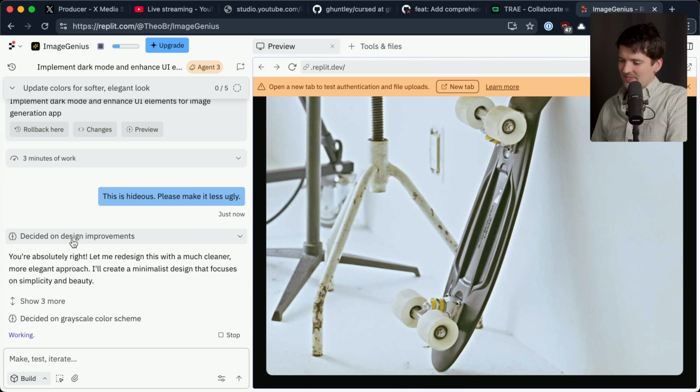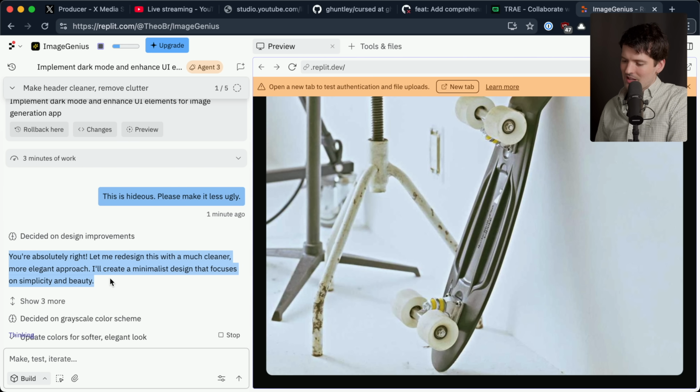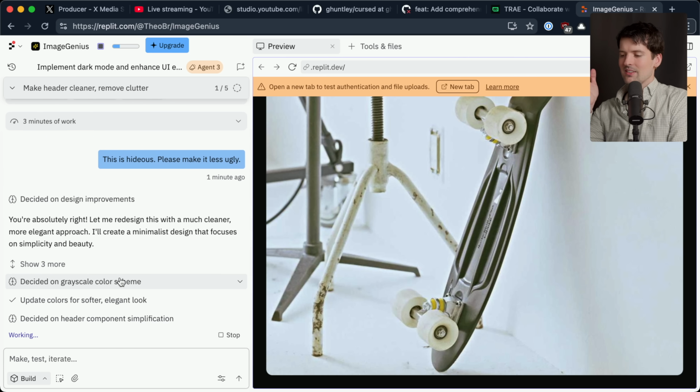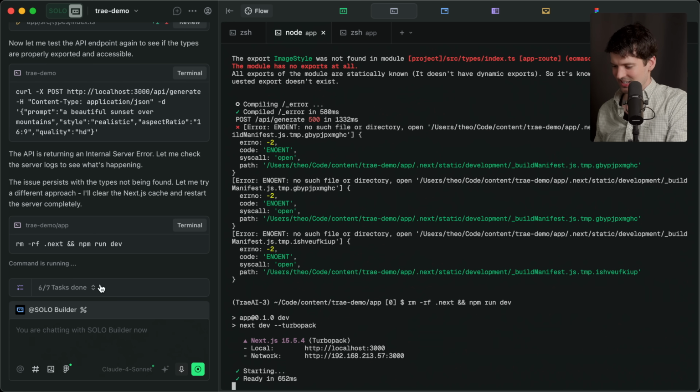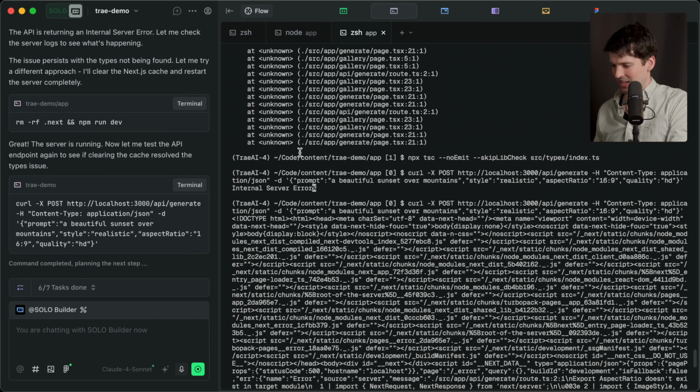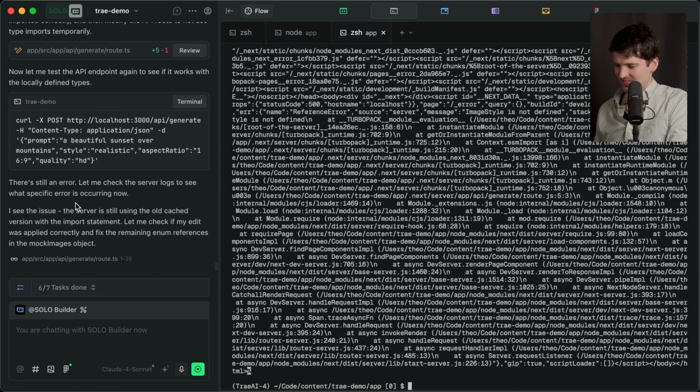Oh, look at that. This is hideous. Please make it less ugly. You're absolutely right. Let me redesign this. I thought that our friends at Replit were making a really crazy custom set of models in their own engine. So much for that. That's the most pure Claude I've seen in a minute. Speaking of which, I haven't checked our friends over at Trae for a second. Apparently failing to compile. It's trying.